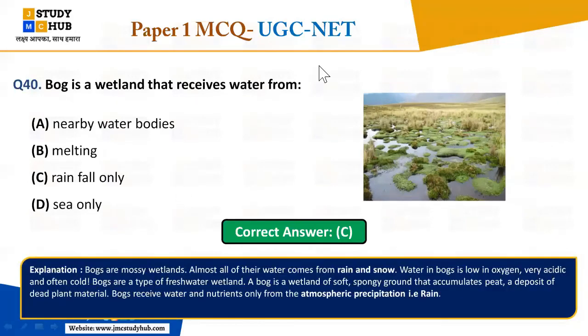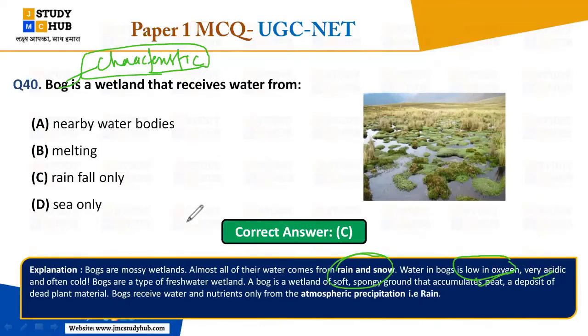Here the explanation, here it is. The bogs are mostly wetlands and almost all of their water comes from the rain and snow. Okay, so water in bogs is low in the oxygen, so characteristics of the bog. Okay, so they can ask you about the characteristics also. So remember, it is bogs की क्या characteristics है, so just identify the characteristics also. They can ask you the question in this way. So water in bogs, it is low in the oxygen first, right? Oxygen में लो होते हैं, वेरी एसिडिक एंड ऑफन कोल्ड. ओके, बहुत ही ठंडा होता है.